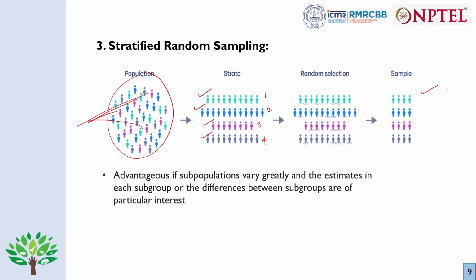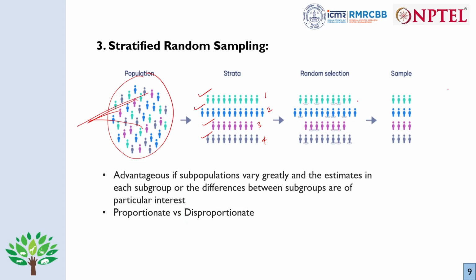Now from the second we will be taking 4 individuals using the lottery method, and from the maroon also we will be taking 4 individuals. So from each of them we have taken 4 individuals, irrespective of the size of the strata. When we take an equal number irrespective of the size of each stratum, it is called disproportionate stratified random sampling, because it is not based on the proportion, it is based on an equal number, so it's not proportionate.